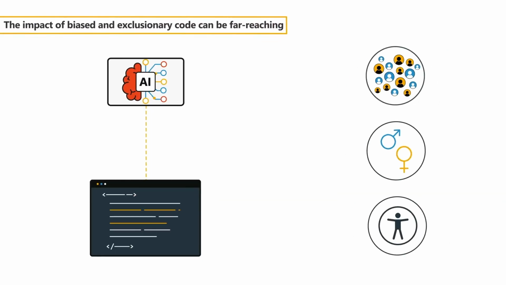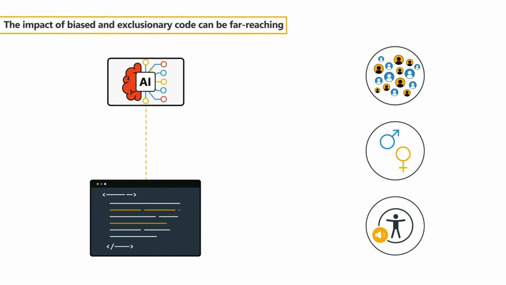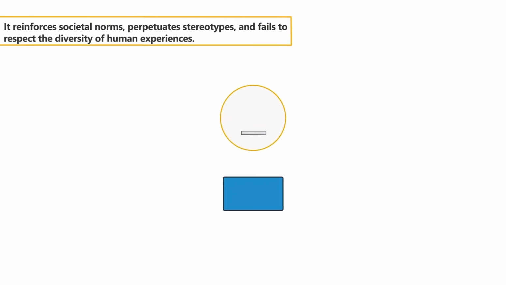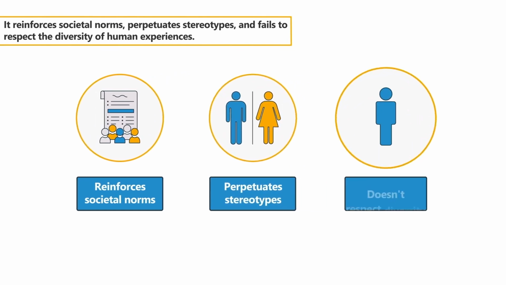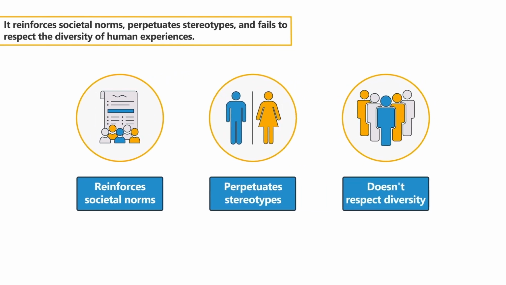The impact of biased and exclusionary code can be far-reaching. It reinforces societal norms, perpetuates stereotypes, and fails to respect the diversity of human experiences.